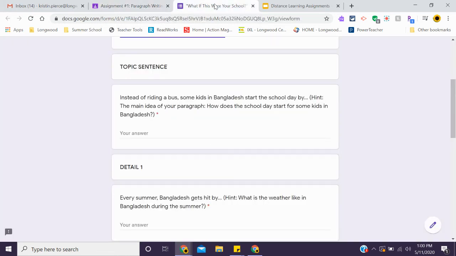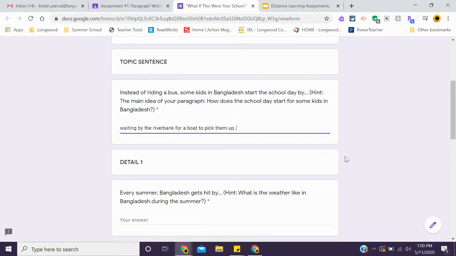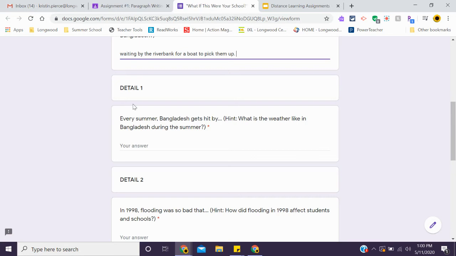All right, so let's go back. Instead of riding a bus, some kids in Bangladesh start the school day by waiting by the riverbank for a boat to pick them up. Done. Topic sentence is complete. Let's move down to detail number 1.